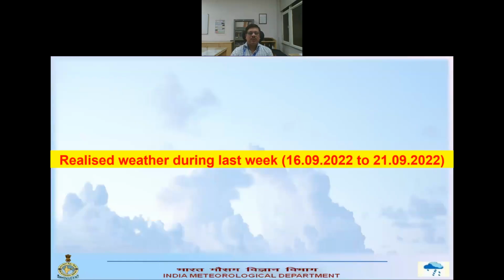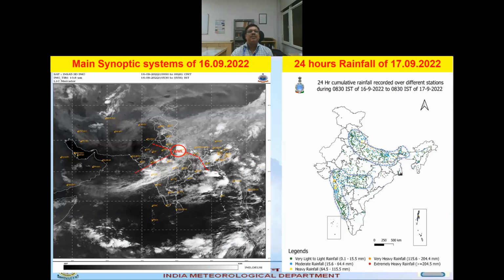Now we'll be discussing the realized weather during last week from 16 to 21, day by day. Here this is the 16th. The weather system is a well marked low over northwest Madhya Pradesh and central part of south Uttar Pradesh, and this is the monsoon trough running through the center of the well marked low, and going up to northwest Bay.